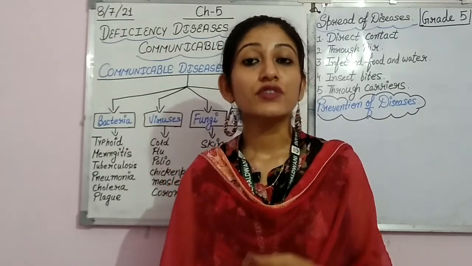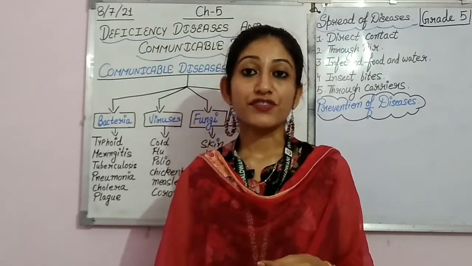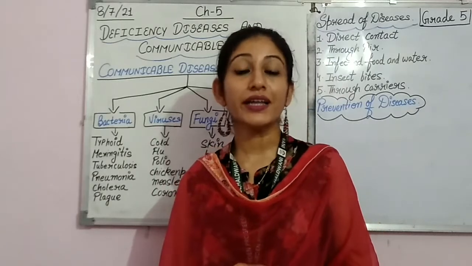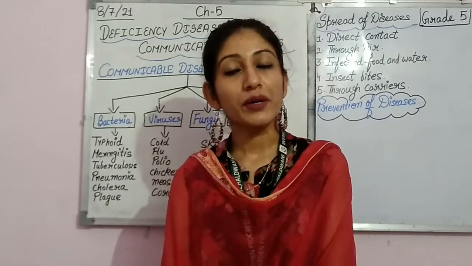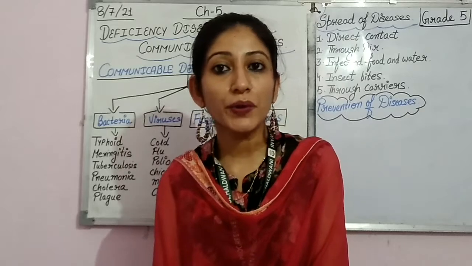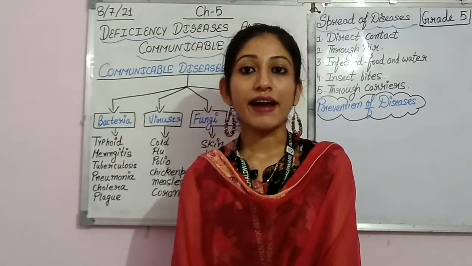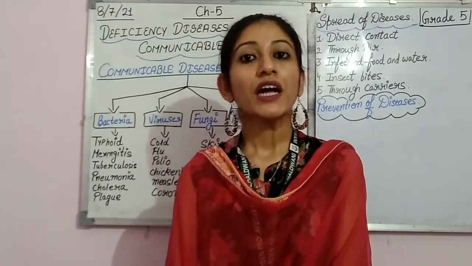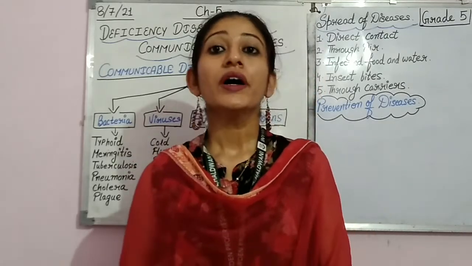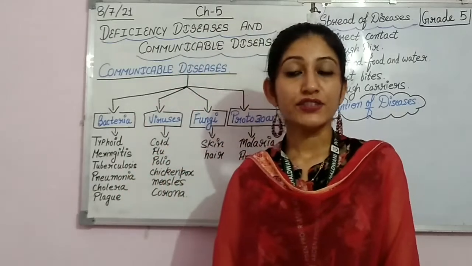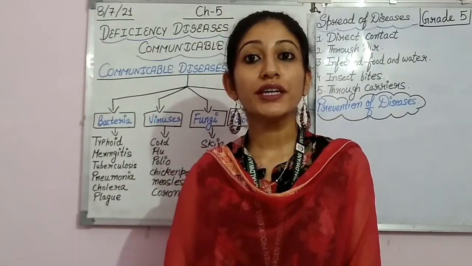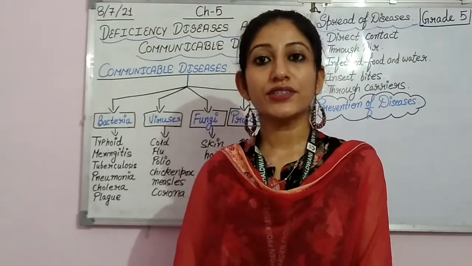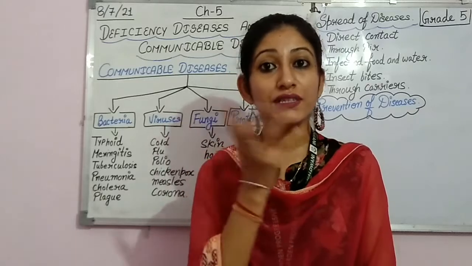Then what are those diseases which transfer or spread from one person to another? The diseases which spread from one person to another are called communicable diseases. Diseases that spread from one person to another person are called communicable diseases. Now, when we talk about communicable diseases, these diseases occur due to the germs in our surroundings.